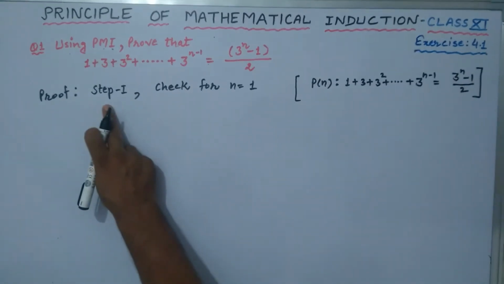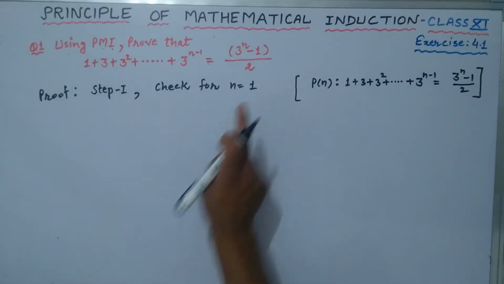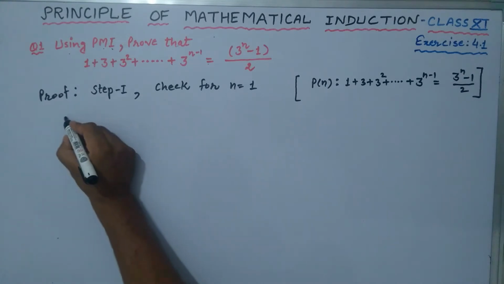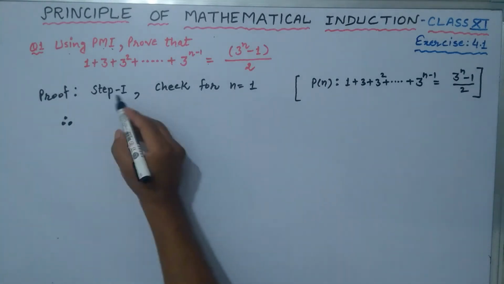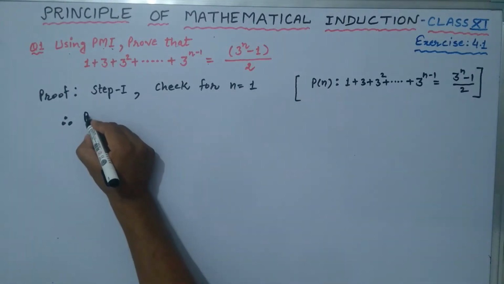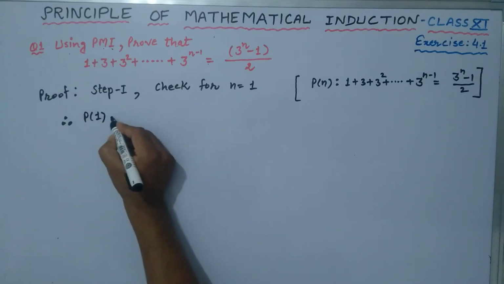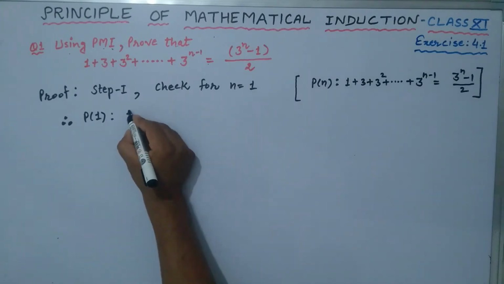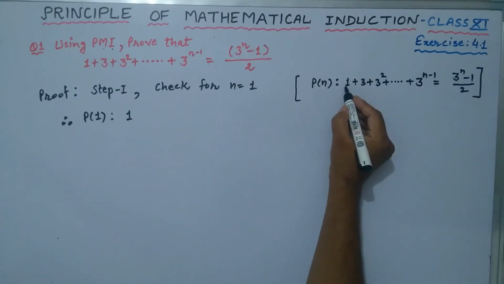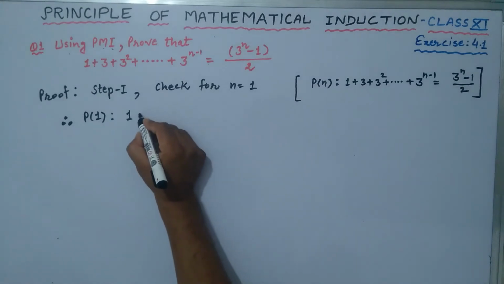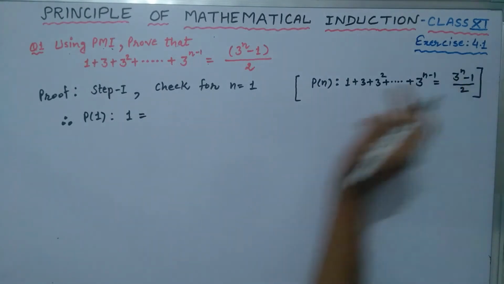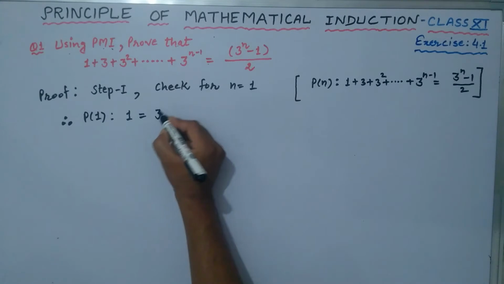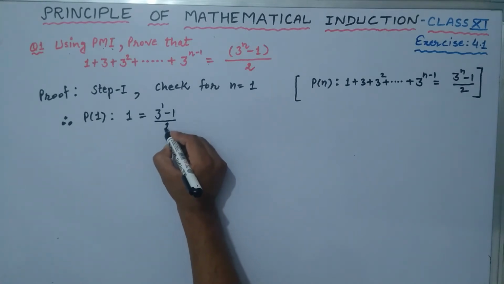So what is the first step? Check for n is equal to 1. So here P1 means the very first term. This is equal to 1 on the left hand side, and what is there on the right hand side? We put n is equal to 1: (3 raised to power 1 minus 1) upon 2.